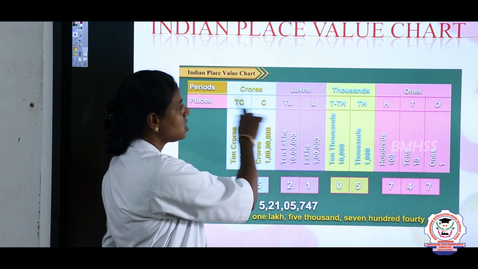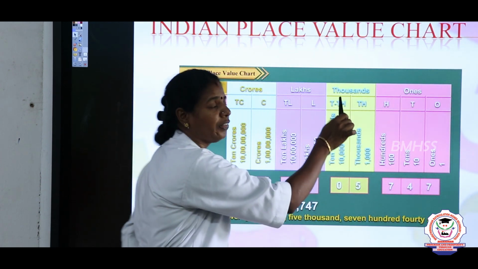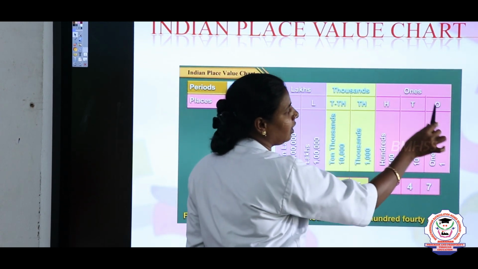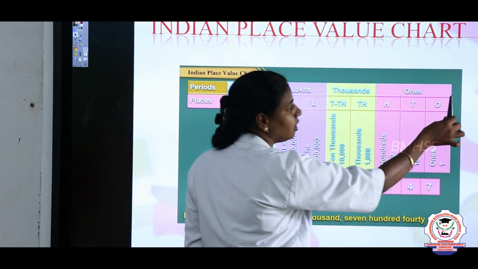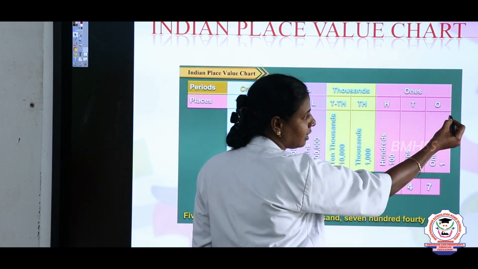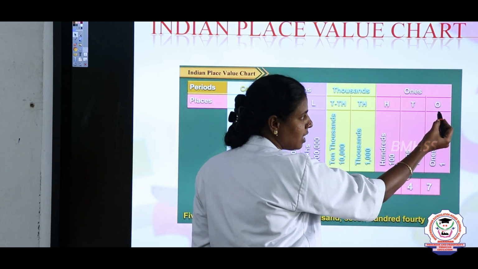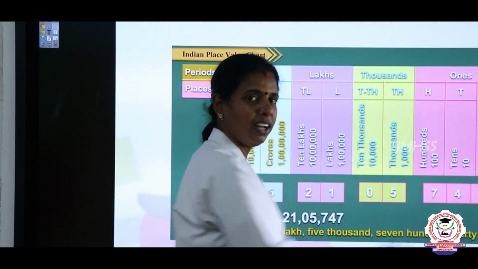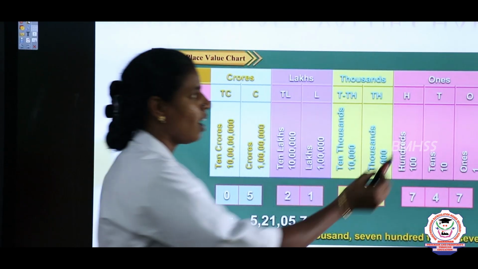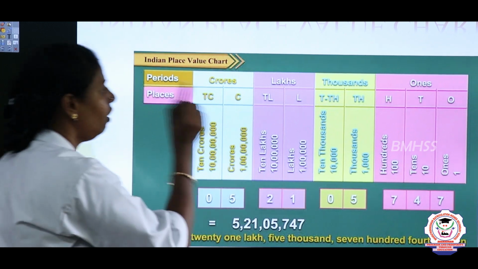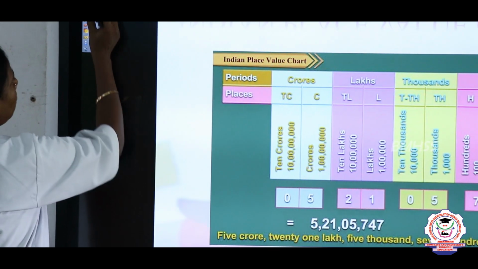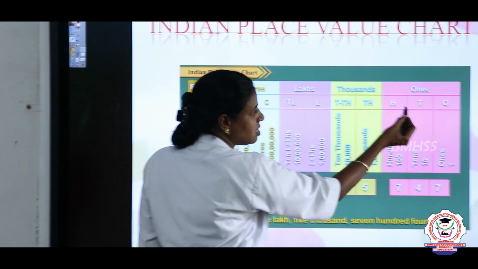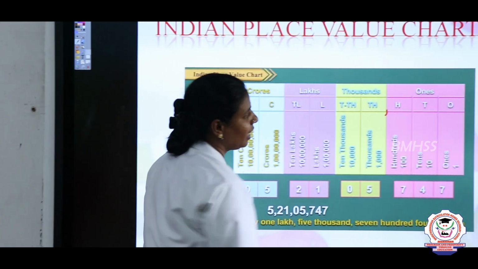The periods given here are ones period, thousands period, lakhs period and crores. In ones period there will be 3 digits. From the rightmost place we start counting: ones, tens and hundreds. In ones period, how many digits are given? 3 digits, right? Ones, tens and hundreds. After this we are going to place the comma. After ones, tens, hundreds, we place a comma here.